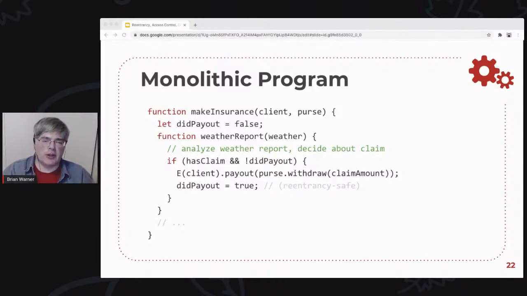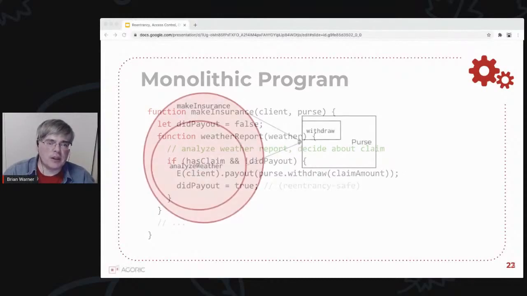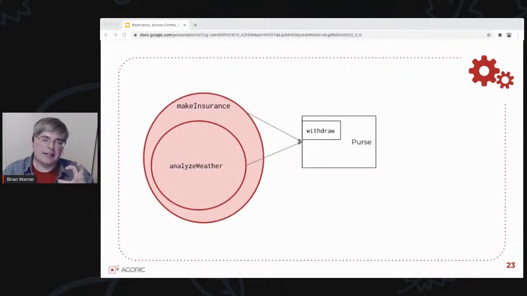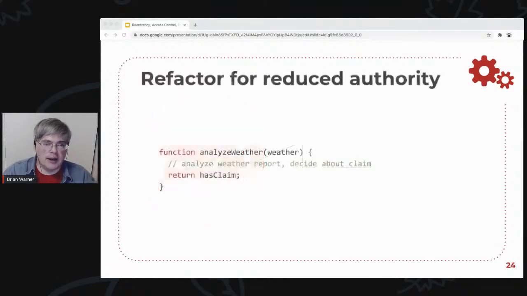Now, when your auditors come along and they ask for proof that this big chunk of code isn't going to go and steal your money, that's a lot of code that they've got to examine. So if you analyze the authority here, then everything inside this make insurance function has access to that purse, including all of the code inside that analyze weather function, and that's a big chunk of code. So you send this to your engineers, and you say, make this better. And of course, the first thing they do is refactor, right?